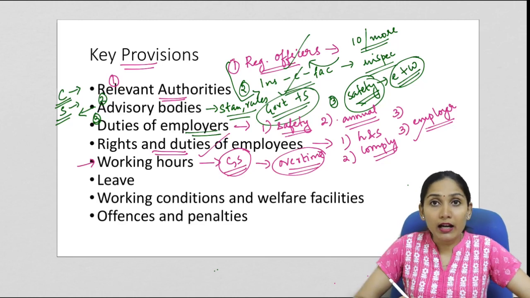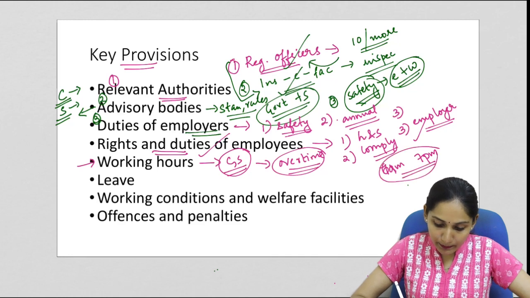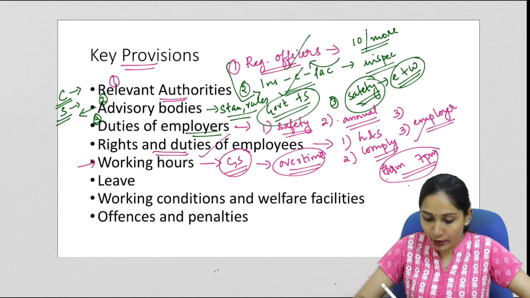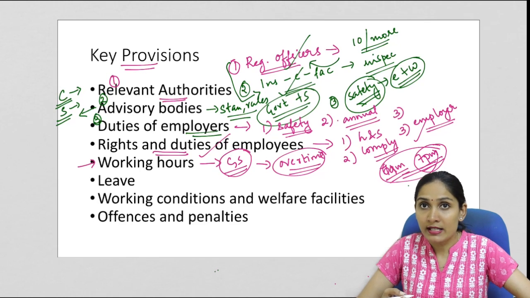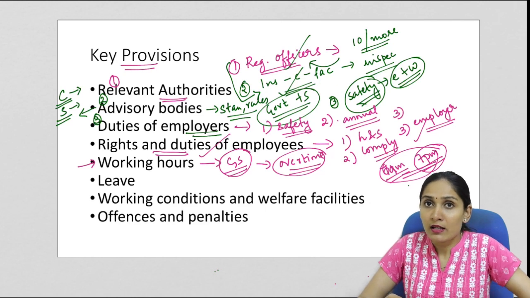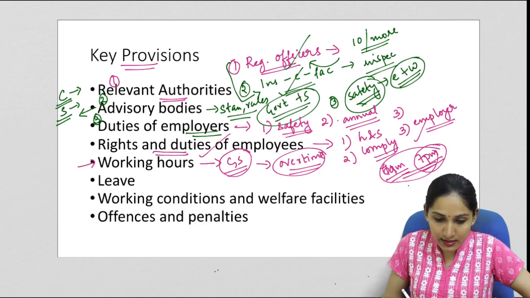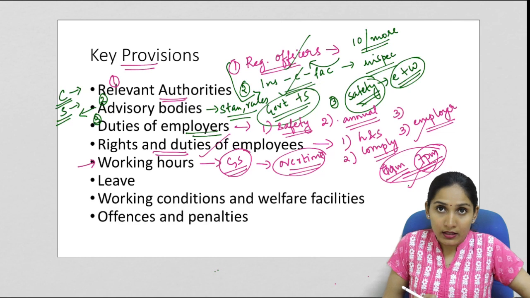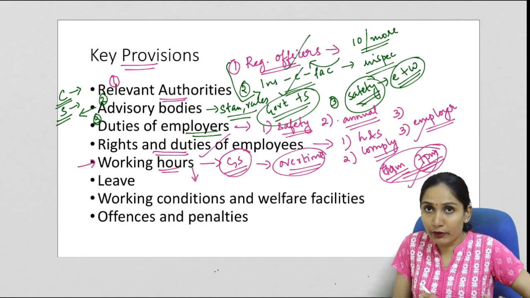And with regard to working hours before 6 a.m. and after 7 p.m. regarding women employees, the organization or the establishment can employ women employees before 6 a.m. and after 7 p.m. after getting the consent of the employees as well as consent from the respective government, that is either the state government or the central government. So this is regarding the working conditions for female employees as well as the working rules for overtime work and the compensation to be paid for overtime work.